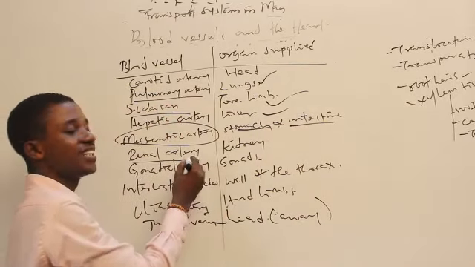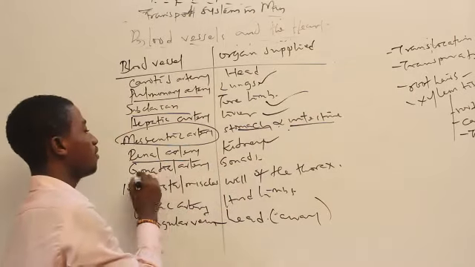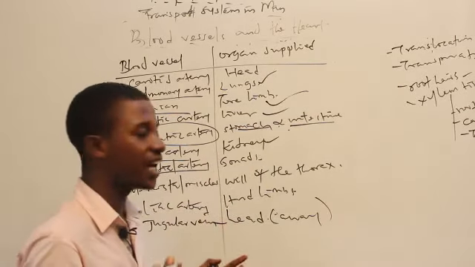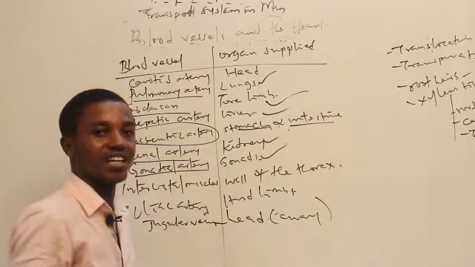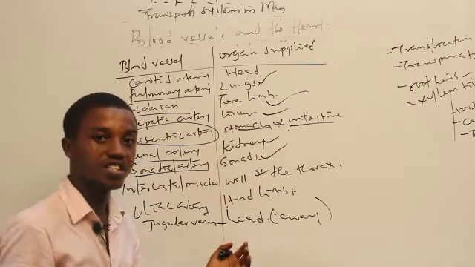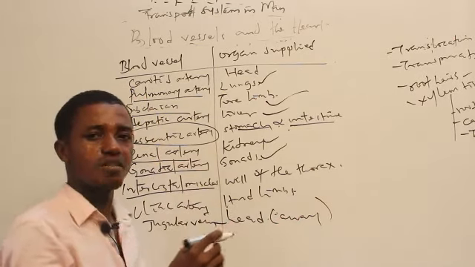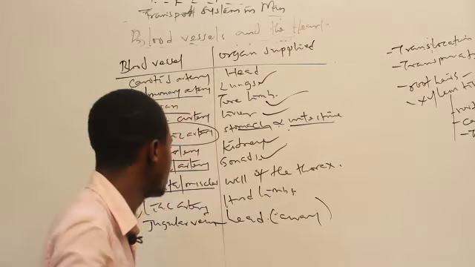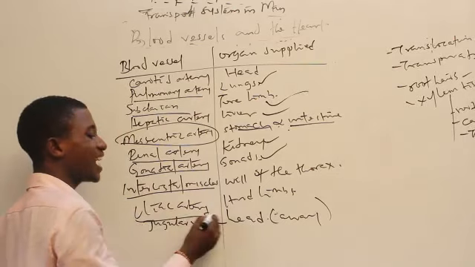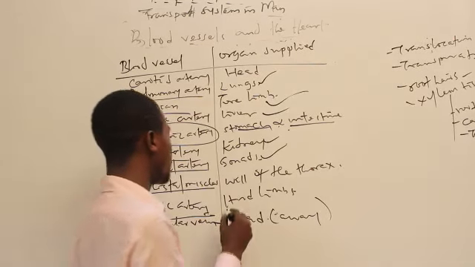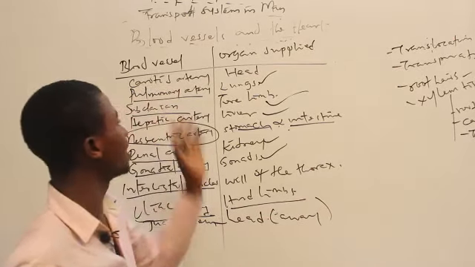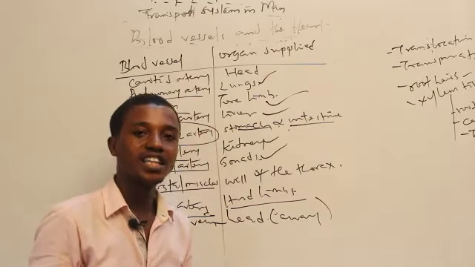We have the renal artery, it supplies blood to the kidney. We have the gonadal artery, they supply blood to the gonads. I say gonads, meaning testes and ovaries, and so they are the ones supplying blood. We have the intercostal arteries, they supply blood to the wall of the thorax, the chest region. We have the iliac artery, they supply blood to the limb. And so these are the blood vessels and the organ they supply blood to.